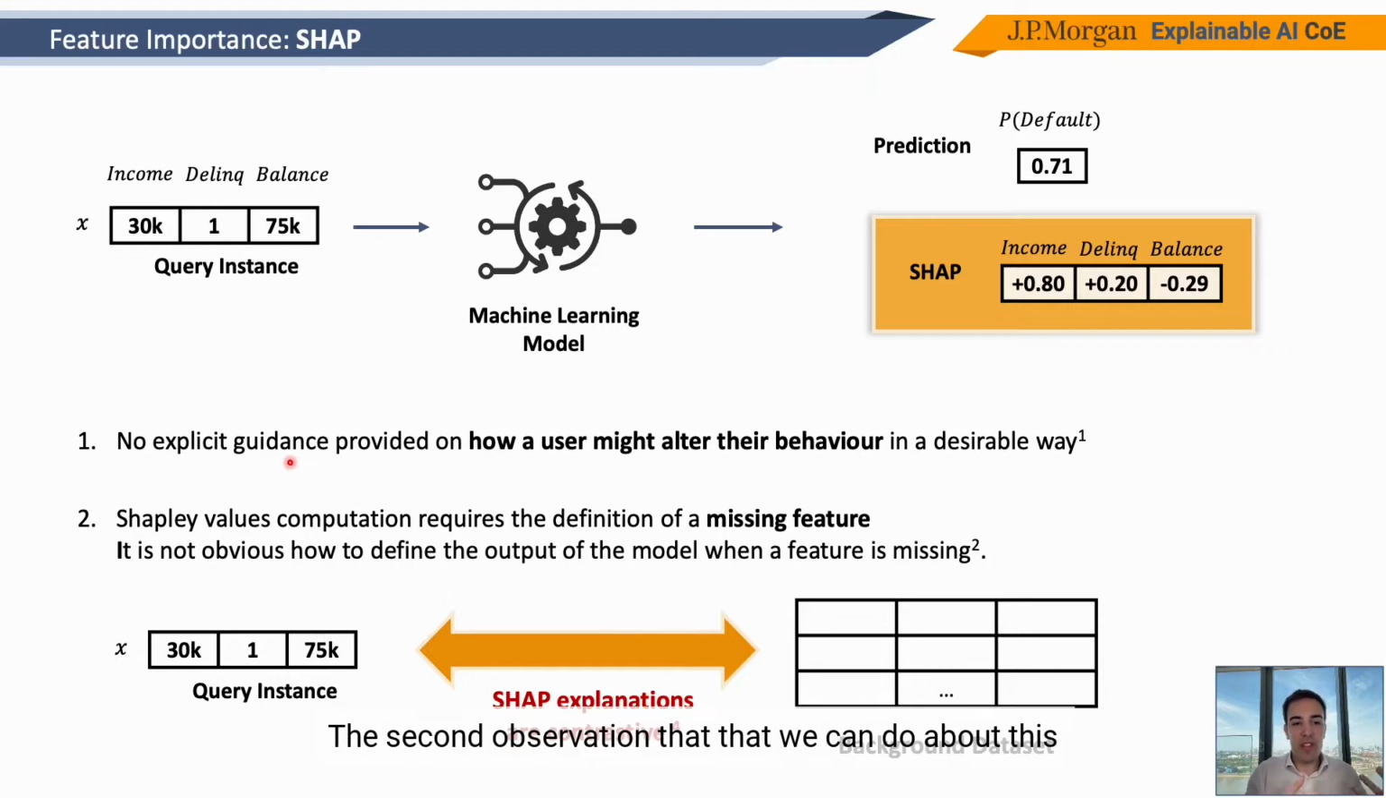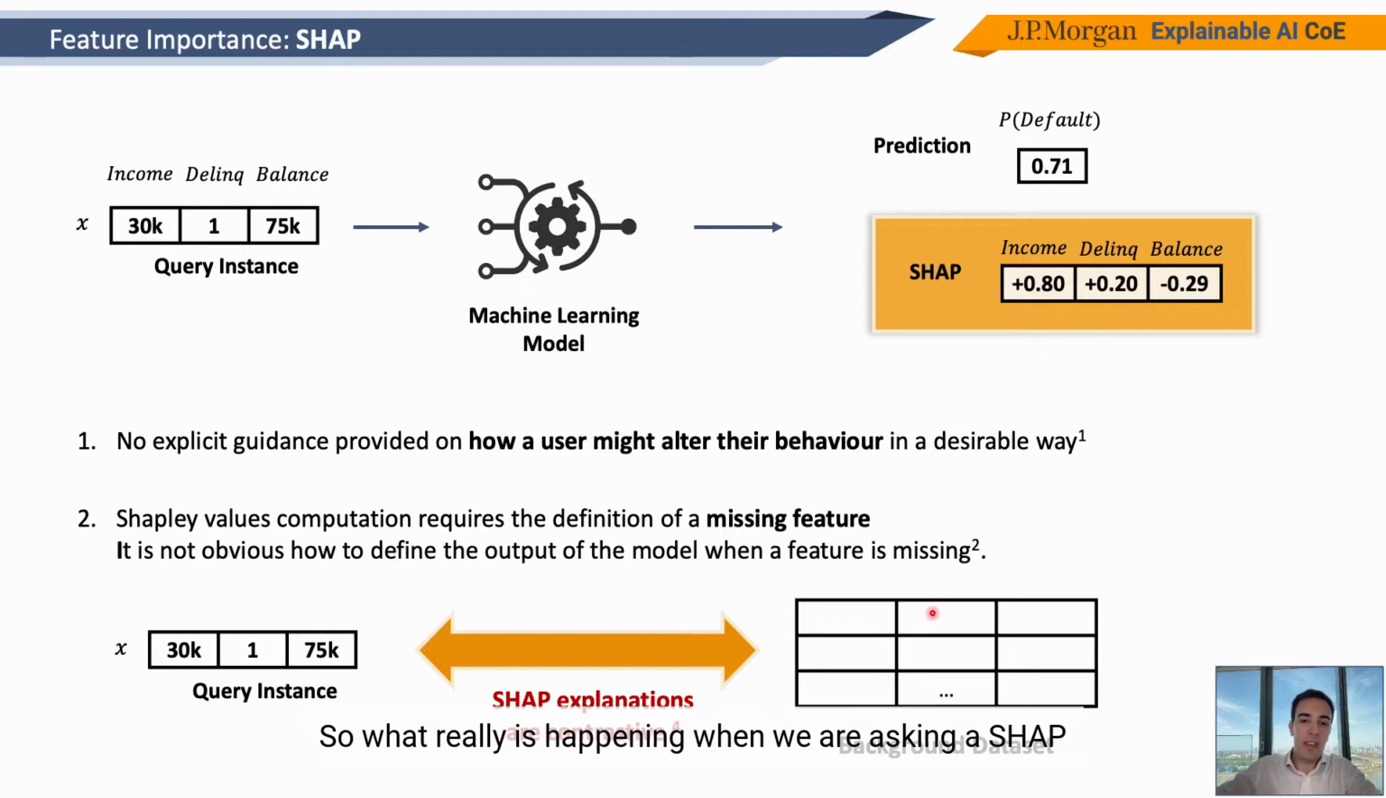The second observation that we can make about this approach is that it requires the definition of what a missing feature is. In other words, it requires defining what it means to remove a feature from the model. And while this is very obvious in game theory, because we just remove the player from the game, it's not really clear what it means in a machine learning model to remove a feature from the model. And the observation that we can make here is that typically in the literature, what people do when removing a feature is that they replace its value with some values that are extracted from some background distribution of points. And what people typically use as background distribution of points is the training set.